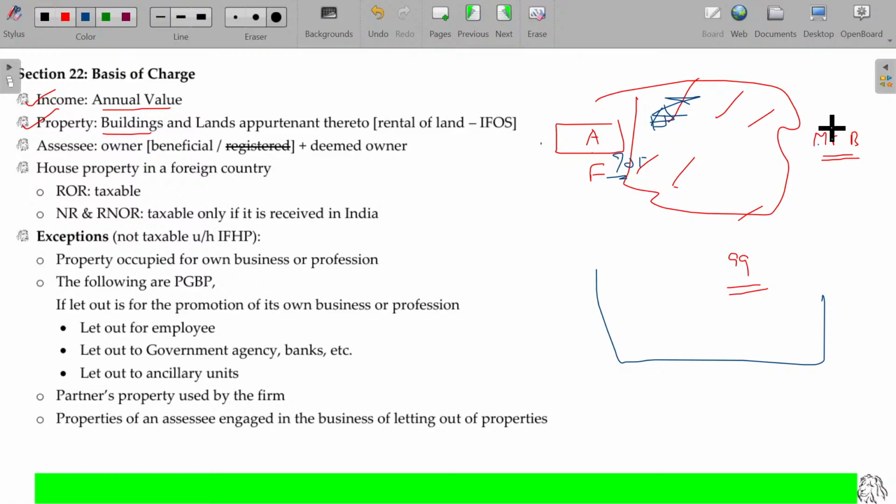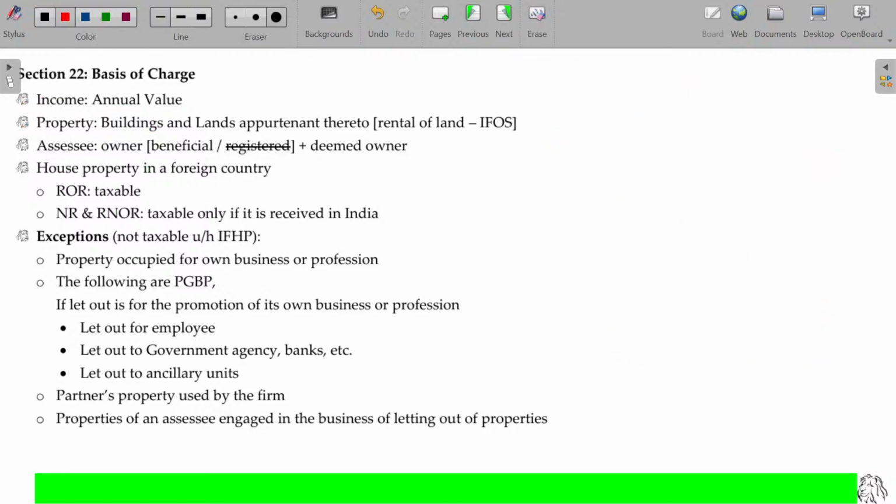I can construct the building over there. So I expect the building maybe for only 30 or 40 years. Beyond that, the building will not have the sustainability or power to withstand. So in that case, I am the owner of the building. Then for any rental income from the building, I need to be paying the tax. I need to be the assessee. Is that okay?